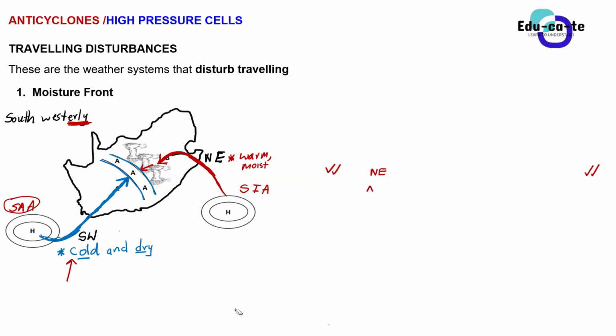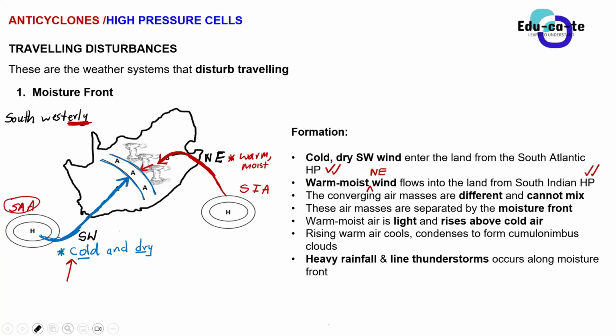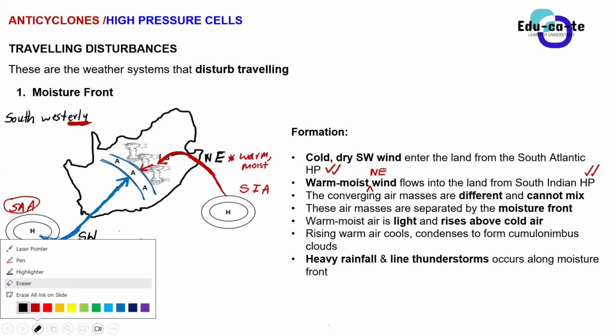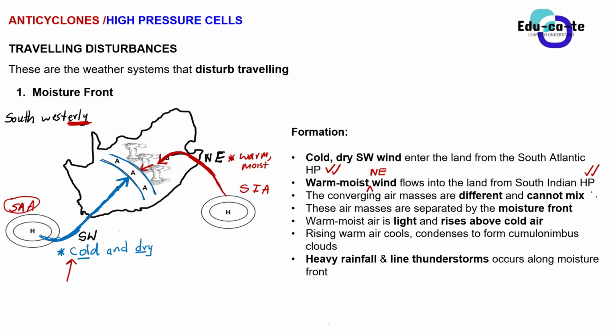Yes, Mukobe, you are answering us on why these air masses are not mixing, right? Why not? Because the two air masses have different density, and the cold air has a higher density than the warm air. Basically, they've got different densities, different temperatures. They are different air masses. So the converging air masses, these two, are different and therefore they cannot mix. That's another point. You put a full stop.